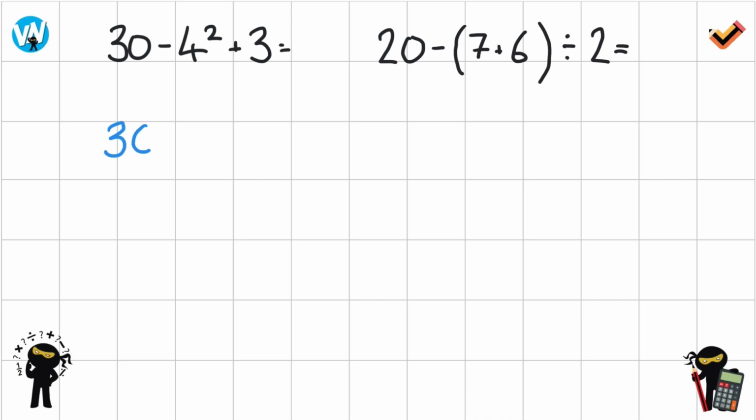So that's 30, take away 4 times 4 is 16, add 3. And again, we're left in this position where we've got subtraction and addition. And remember, addition and subtraction are equal, so we just do them in the order that they appear in the problem. So 30 take away 16 comes first. So I know that that is 14. And add 3. Solve that part. We're left with one operation. Very, very simple. 17.